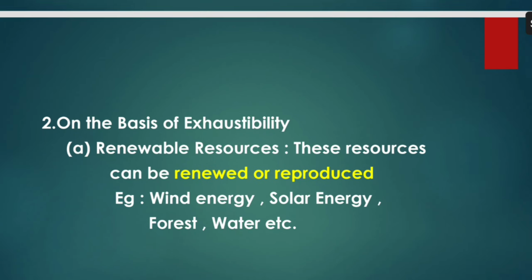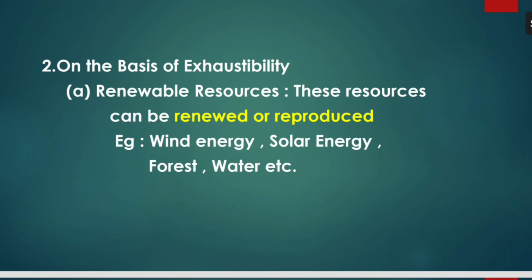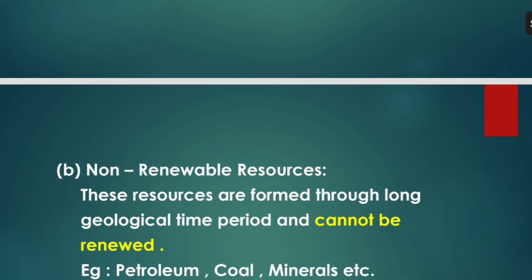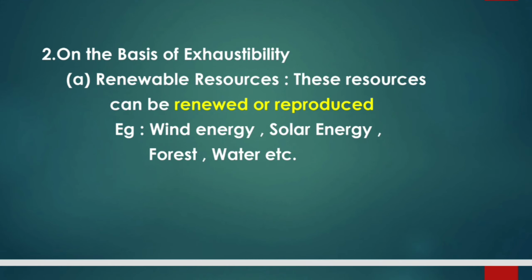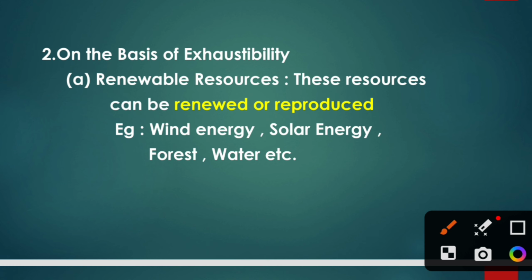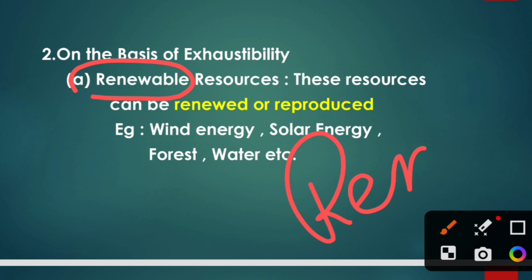Any non-living things. Now let's discuss the second category, on the basis of exhaustibility. Here it is classified as renewable resource and non-renewable resource. What is a renewable resource? Here renewable means which we can reproduce or renew, regenerate.